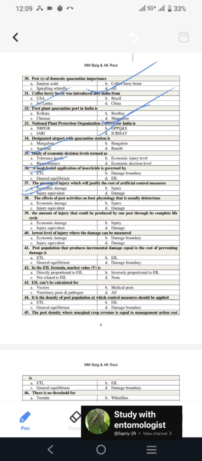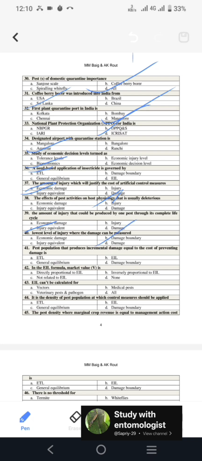Option A. Next is the effect of pest activities on host physiology that is usually deleterious. So answer for it will be injury. When it comes under the economic term, at that time we can call it damage, otherwise it is simply injury. Next is amount of injury that could be produced by one pest through its complete life cycle, so that is known as injury equivalent. Next, lowest level of injury where the damage can be measured, so it is known as damage boundary.